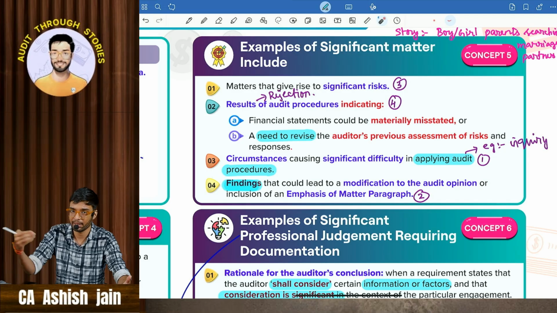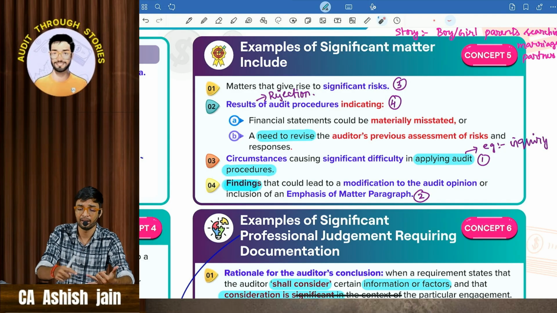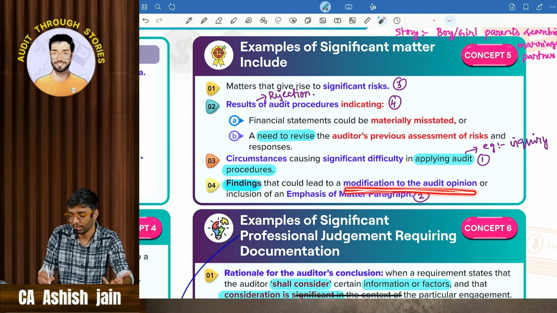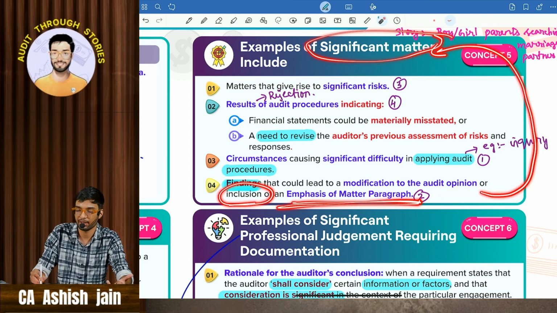He was able to apply the procedure. He has done inquiry, he has done analytical procedure, and after applying that he got a finding which leads him to modify the audit opinion, or he has to include an emphasis of matter paragraph, then that particular matter will be called a significant matter.